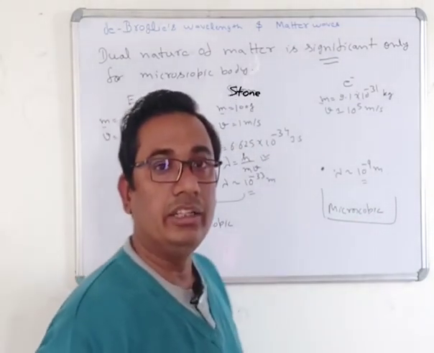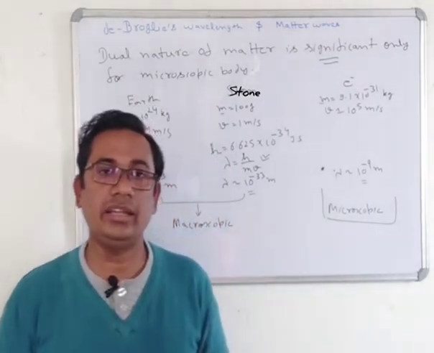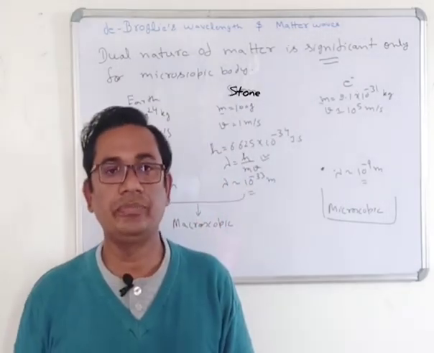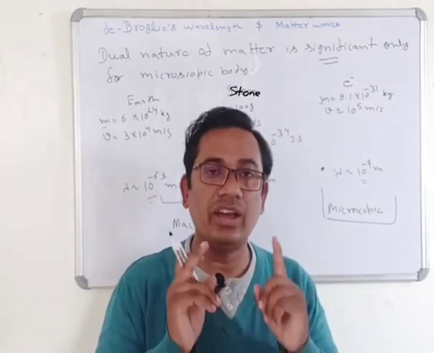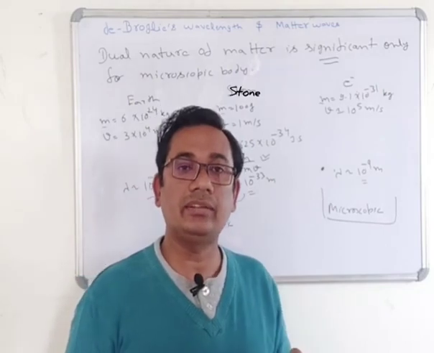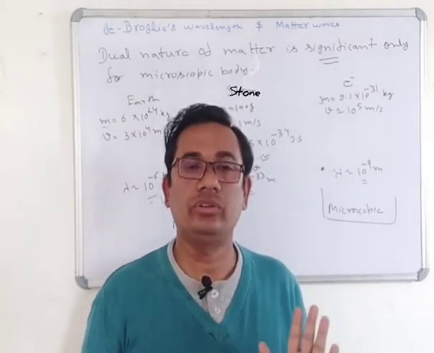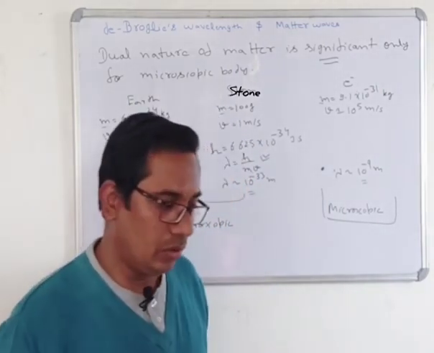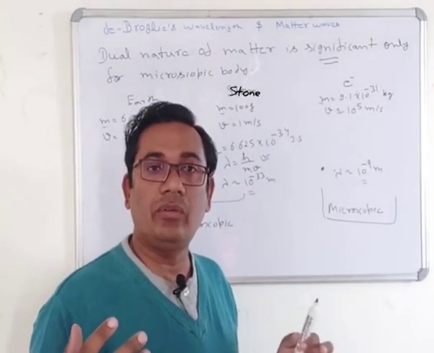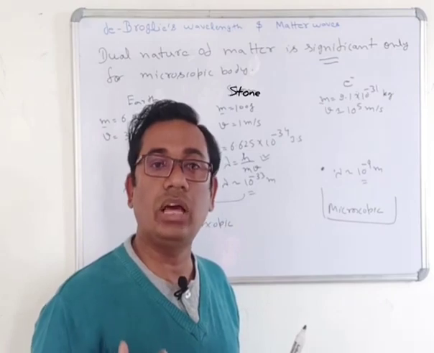It means that the de Broglie wavelength can be generated in both cases, for macroscopic as well as microscopic bodies. But the significant values will be generated only in the case of microscopic bodies. Okay. Now we will discuss the different cases of de Broglie wavelength which will help in solving the numerical problems.